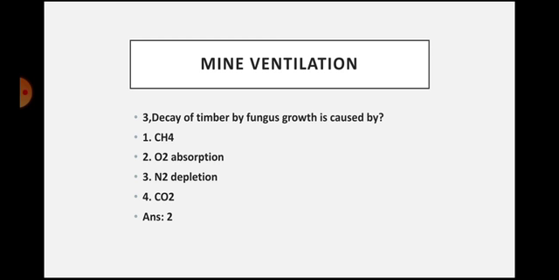In order to carry out the process of decomposition, the bacteria, which is the reason for decaying of timber, definitely needs oxygen. So here O2 absorption is the answer in this bit. So decaying of timber by fungus growth is caused by O2 absorption. The answer is 2.